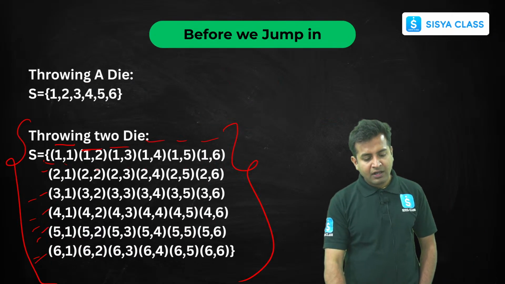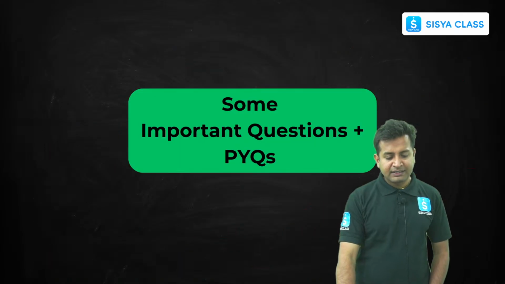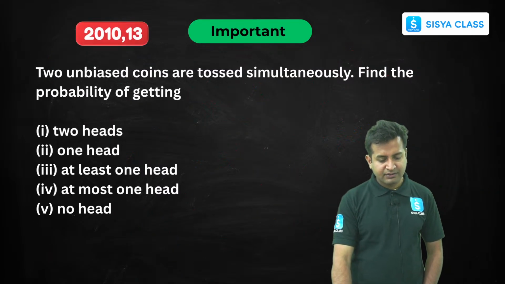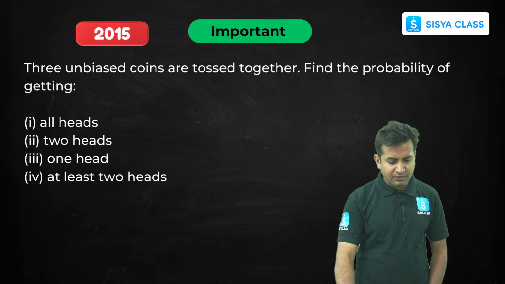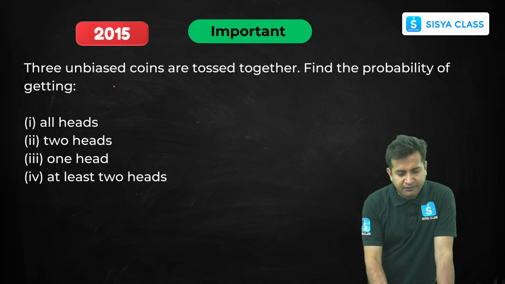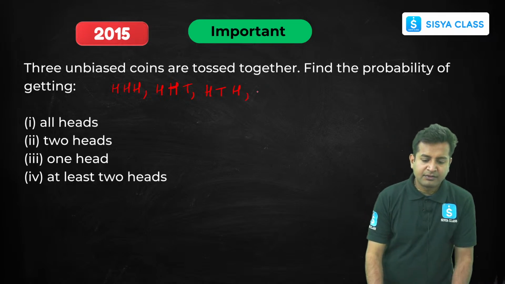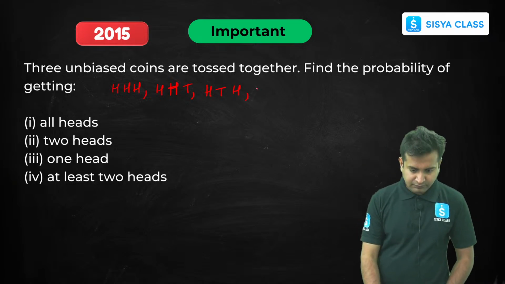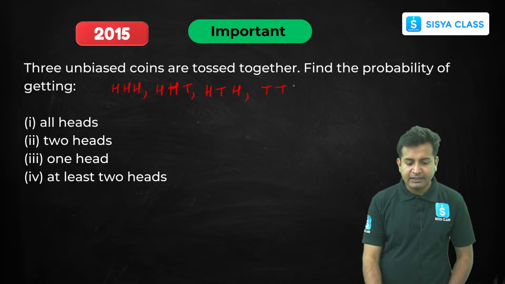Now, using this, let's solve this question. Let's draw down the sample space. Head head head, head head tail, then head tail head. Next would be tail tail tail.